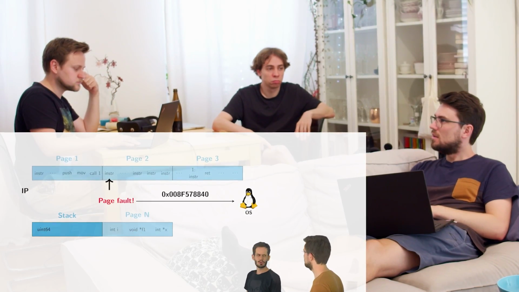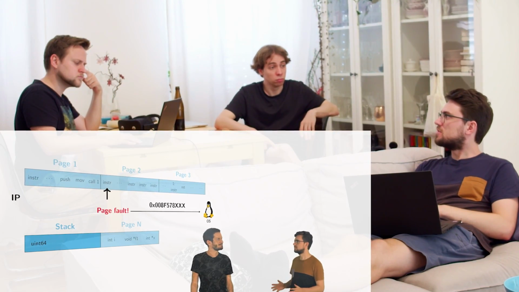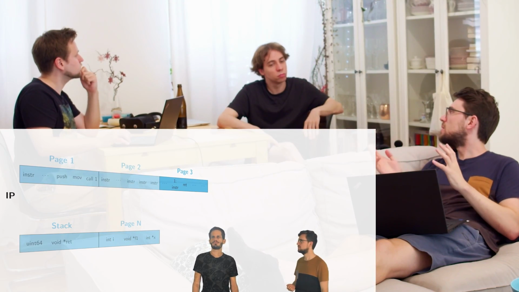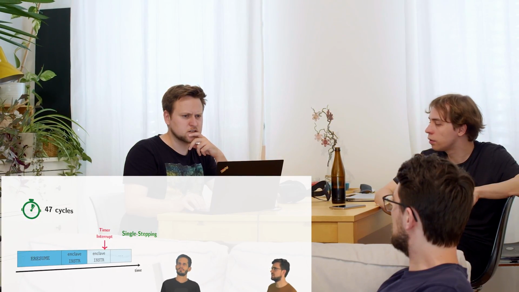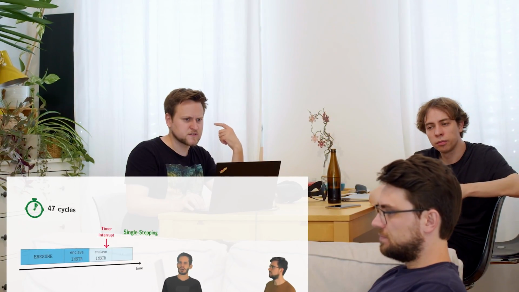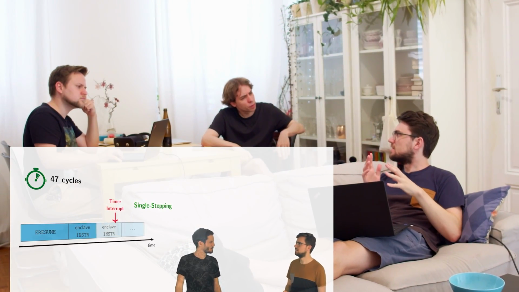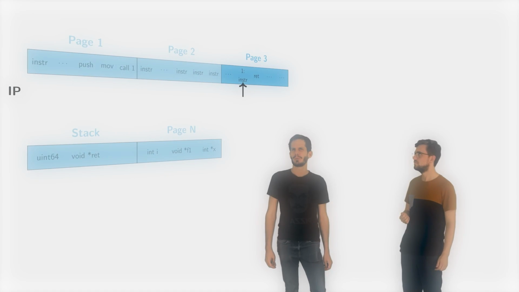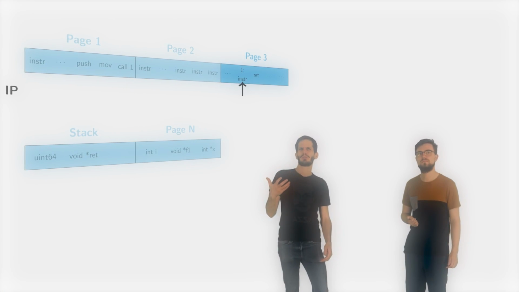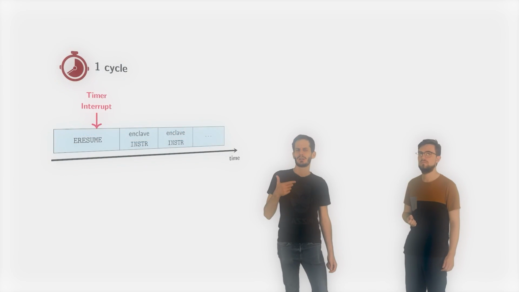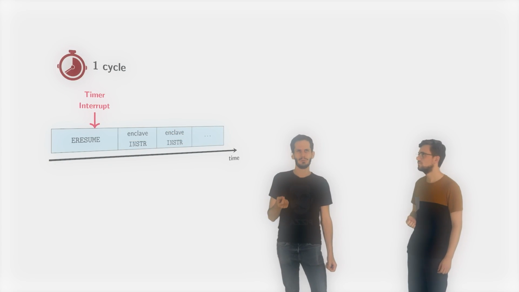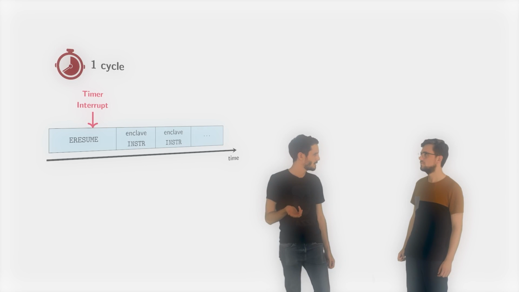Wait, but a few weeks ago, we managed to single step an enclave by either unmapping pages or by having interrupts, right? Yeah. But single step, we would need to zero step. Since if we single step, we simply jump over the instruction. And we would like to repeat it. But we can. This was actually the case that annoyed us a few weeks back. And you could probably also do something with a very short timer interrupt here. So I set up a timer interrupt for the CPU and then run the enclave again.